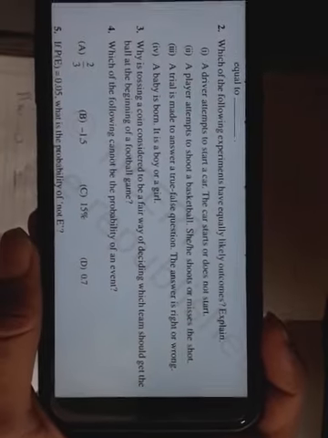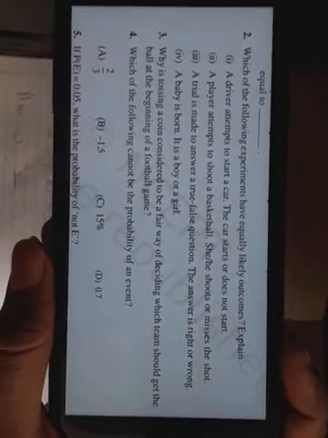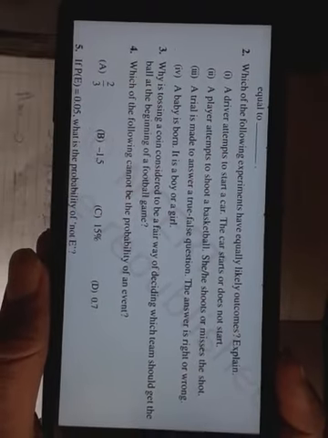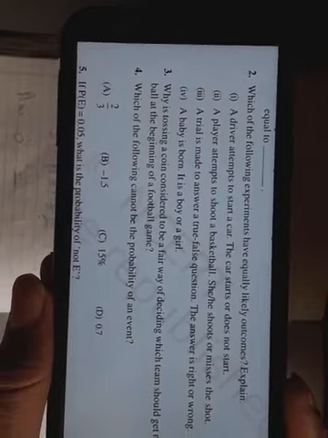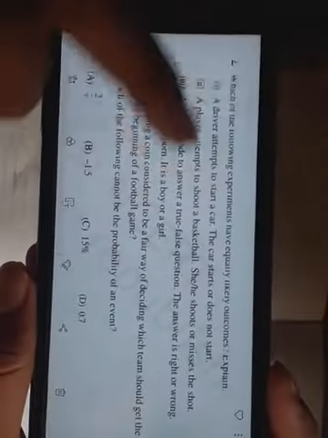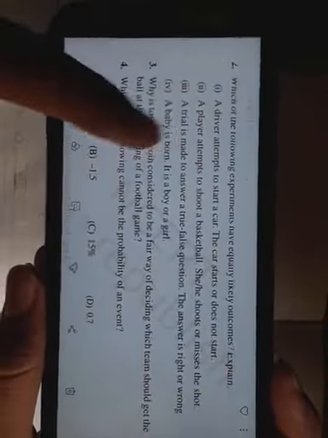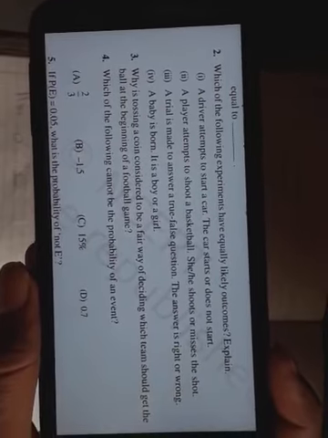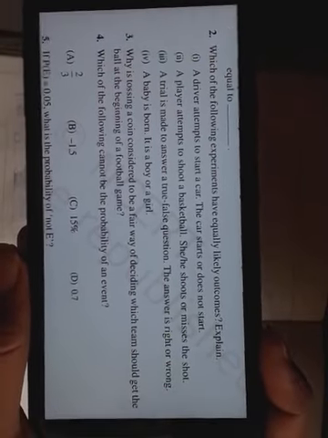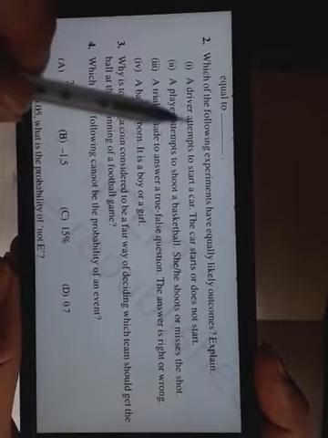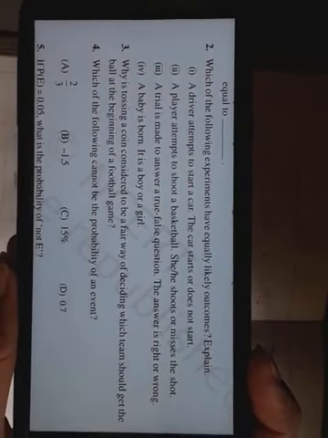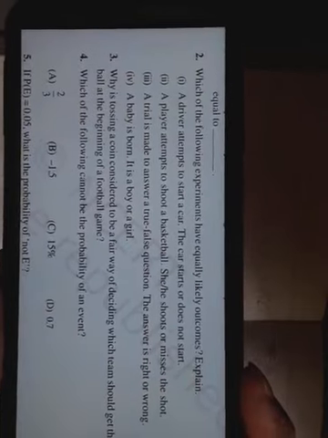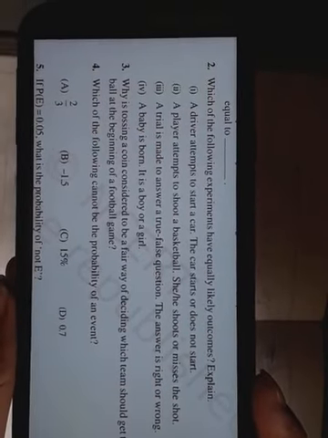For a new car, it may be possible that in each and every attempt the car starts, so the probability of starting may be higher for the new car and lower for the older car. That is why it is not an equally likely event. There is no mathematical answer for that. It is a logical answer. You just have to write this.